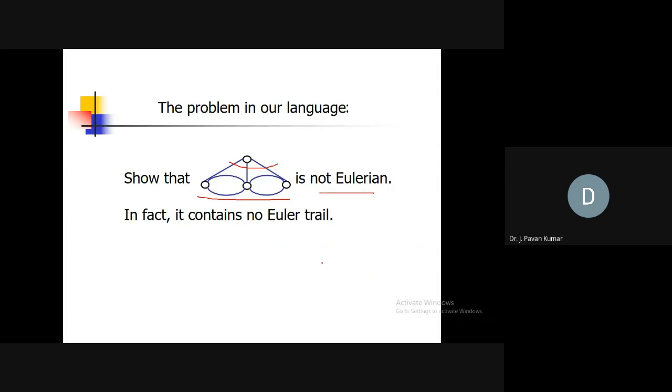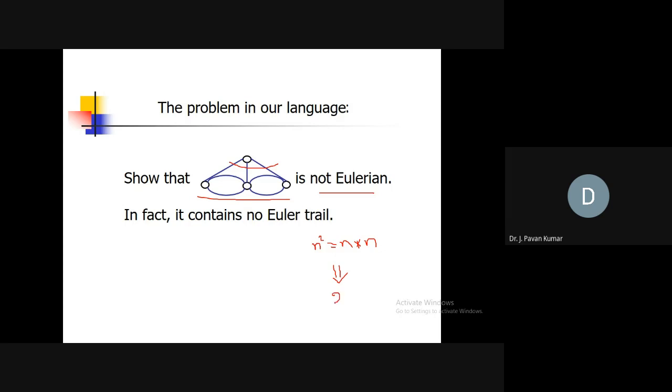In proving something, let us say n square is equal to n times n. This I wanted to prove.